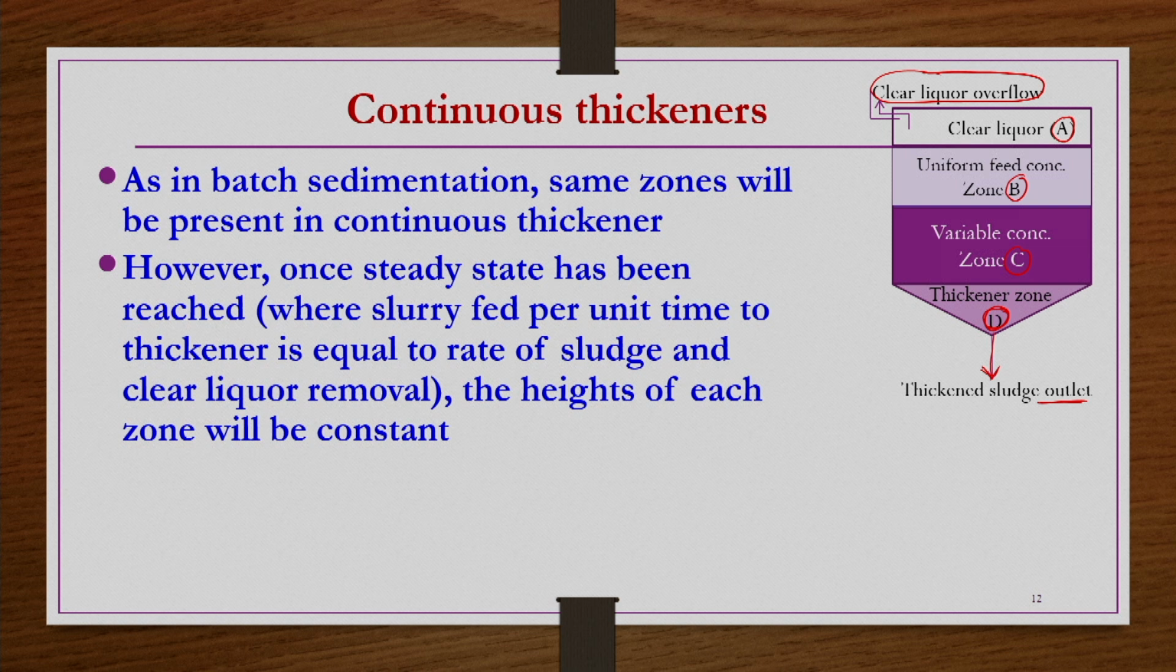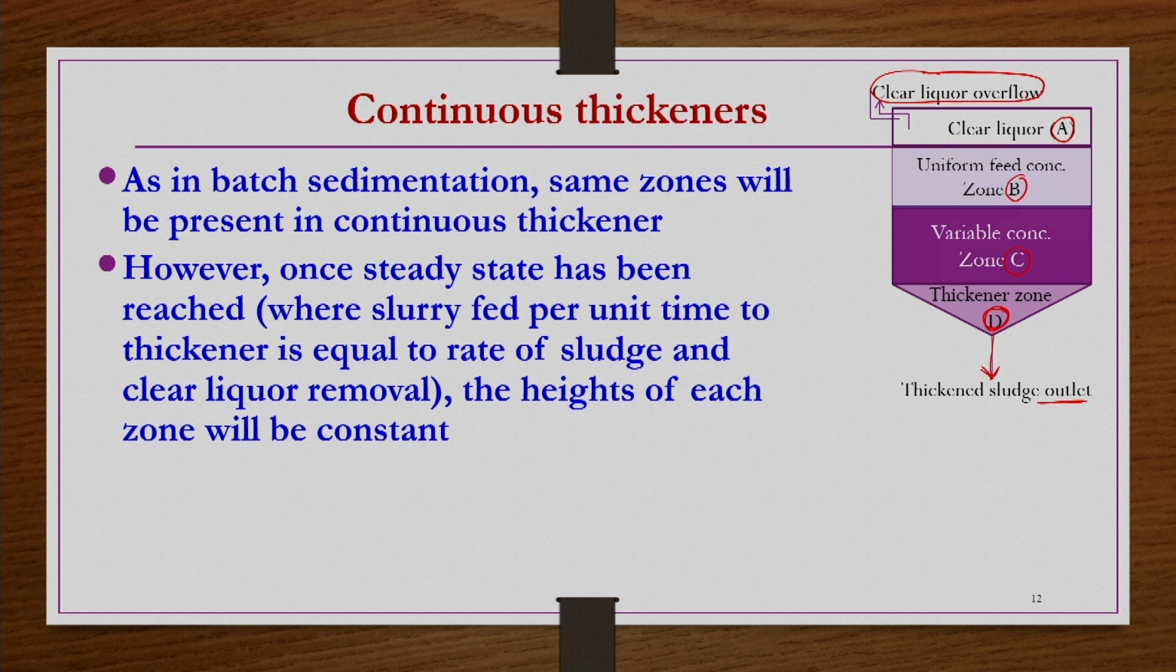Once the steady state has been reached, that is, where the slurry fed per unit time to the thickener is equal to the rate of sludge and clear liquor removal, then we can say a steady state has been achieved. The heights of each zone will be constant. Whatever the heights of the zones, shown pictorially here as A, B, C, D, they will remain constant at any time in a continuous thickener once the steady state has been achieved. What do we mean by steady state here? Whatever the rate of feed allowed into the thickener, that must be equal to the rate of sludge and clear liquor removal.